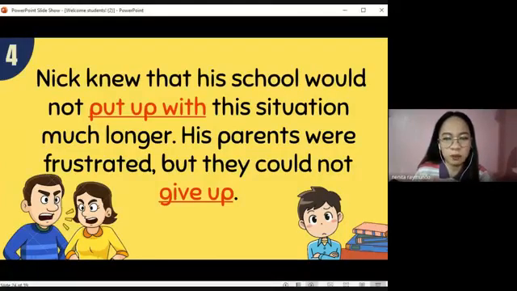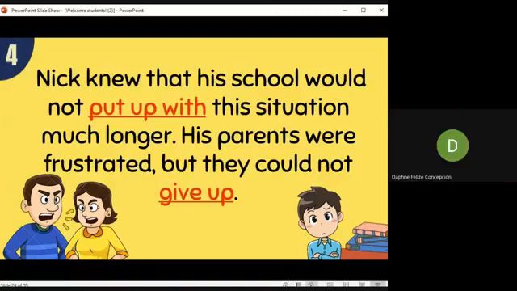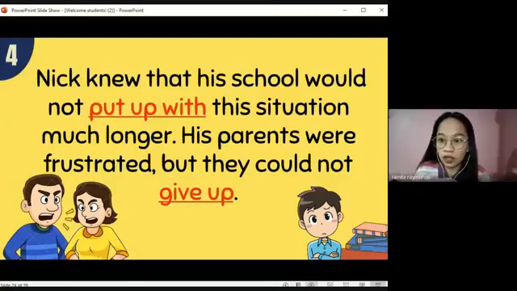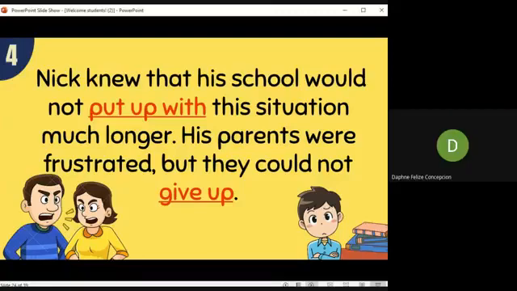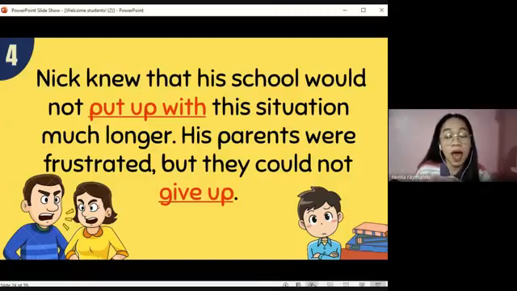What do you think is the meaning of put up with, Daphne, based on the sentence? Nick knew that his school would not put up with the situation much longer. What does it mean to put up with? Tolerate. Tolerate, that's a good word. What about in give up? His parents were frustrated, but they could not give up. When do we give up? They could not stop having hope. Okay, they could not stop having hope.